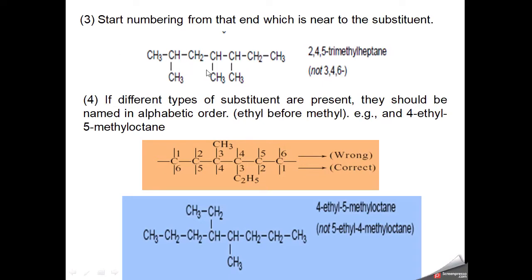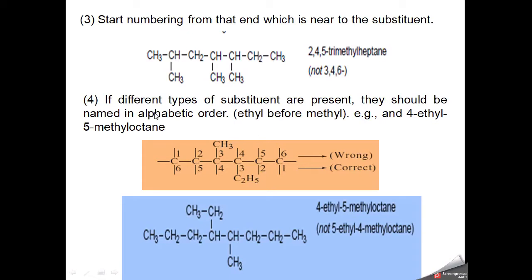So for this compound, which is heptane, now there are three groups. First we will mention the positions 2, 4, 5. How many groups? 3. So what are these groups? Methyl. So this is 2,4,5-trimethylheptane, and this is the correct one. The other numbering gives 3, 4, 6. Now 3 is later than 2, so we cannot start numbering from this side, which would be wrong.